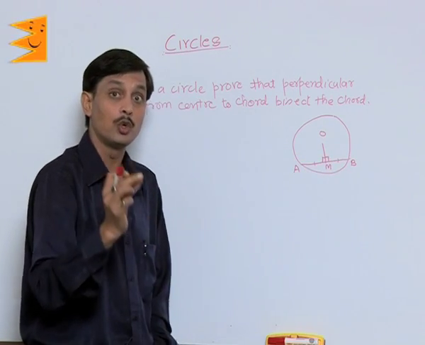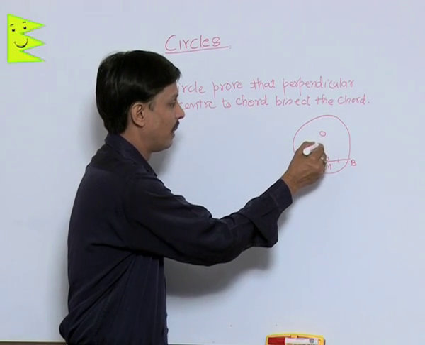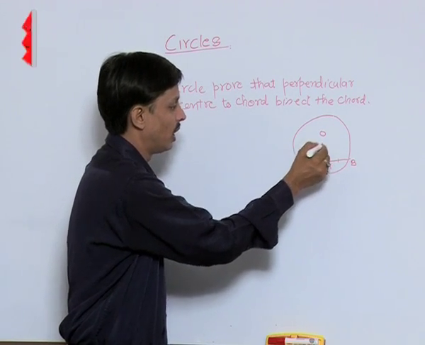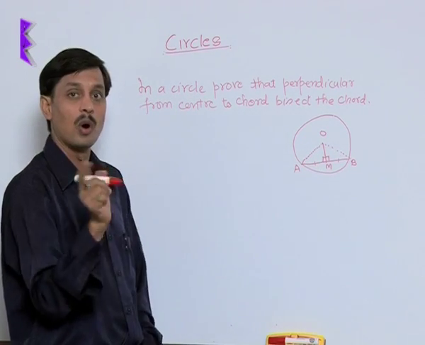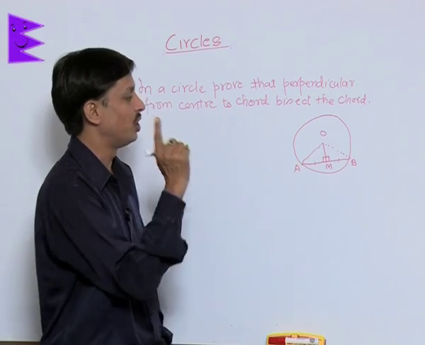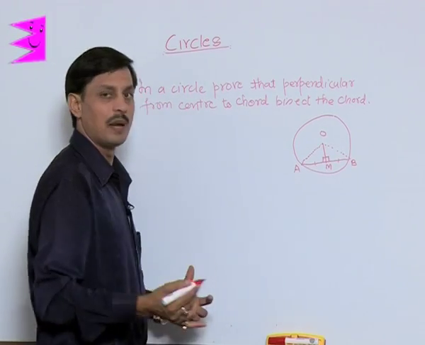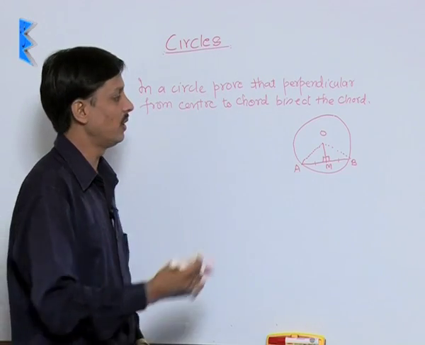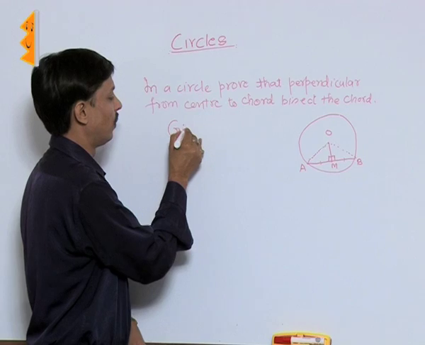This I need to prove. In order to prove it, I have to join O to A and O to B. I will take the help of congruency and CPCT to prove this result. First of all, as a method pattern in our system, first we will write given.